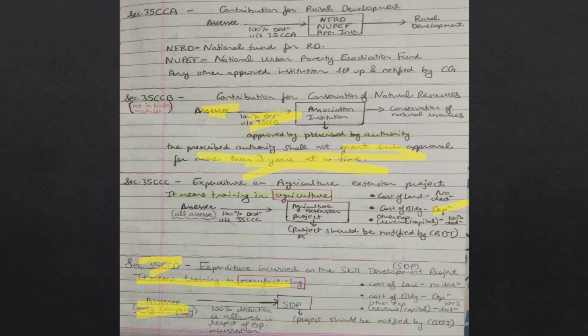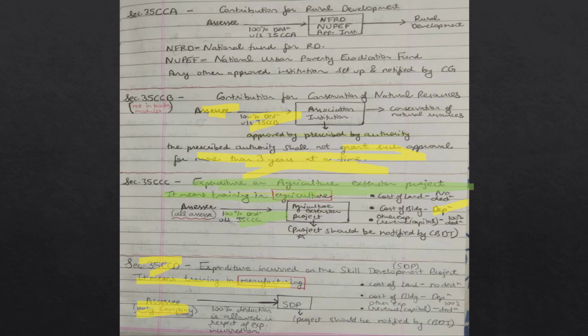Now we will move to section 35CCC. It is on expenditure on agriculture extension project. It means training in agriculture. Any assessee who has incurred expenditure on an agriculture extension project will get 100% deduction under this section.